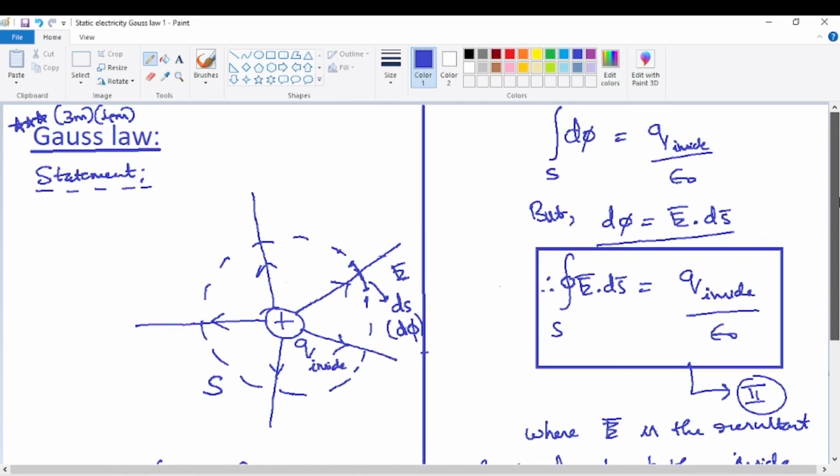So here the rough column doesn't have many equations, but the rough column is always very important. So just see the statement of the Gauss law. The statement is very simple. The total electric flux. You have to write the running notes as I am giving the statement, at the same time.